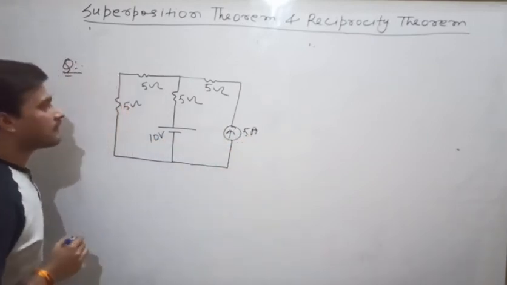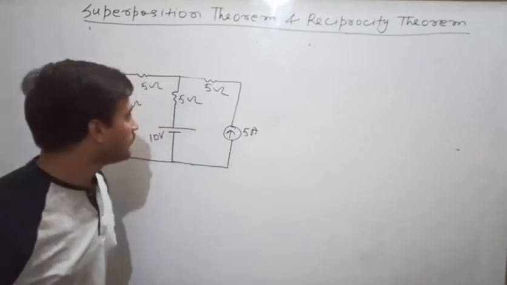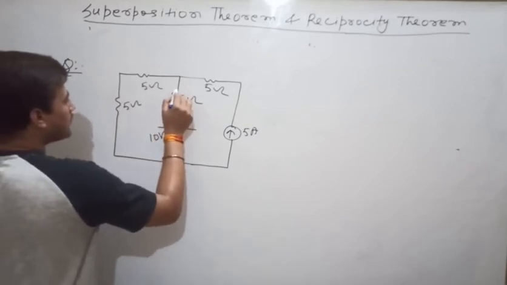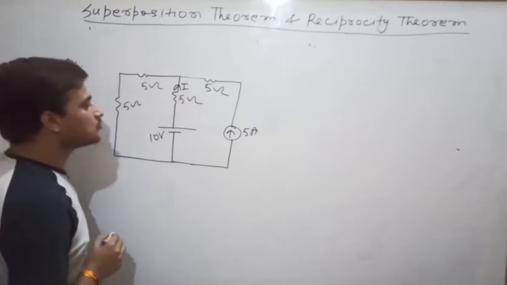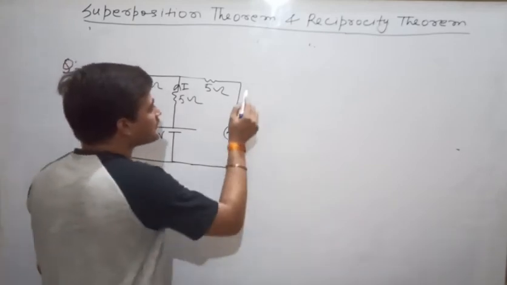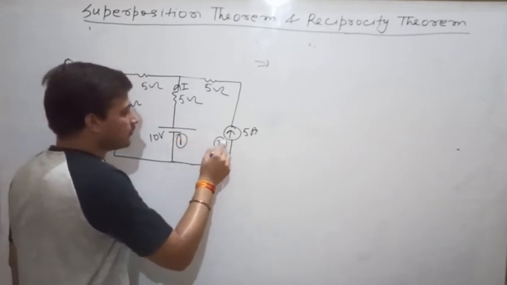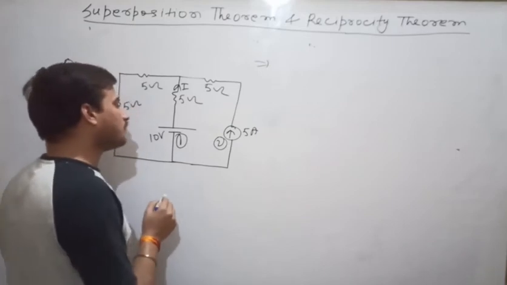Suppose this network is given to you. You have to find this current I. You have to find the current I by applying the superposition theorem. So what is the step? You have two independent sources, 1 and 2. So the first step is deactivate all the independent sources, leaving one alone.